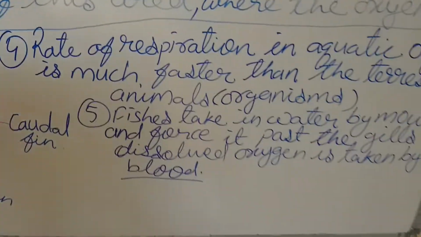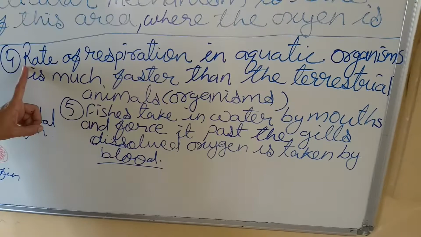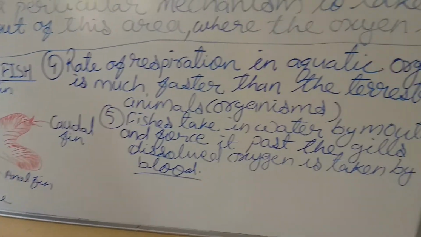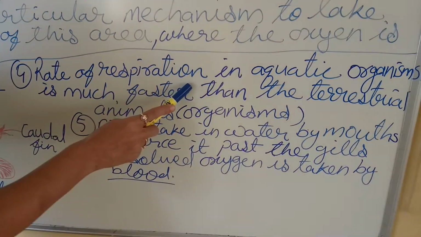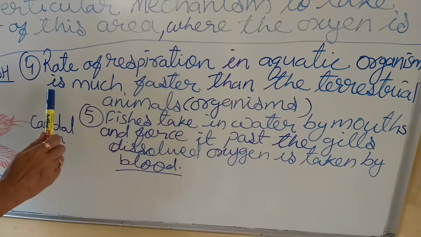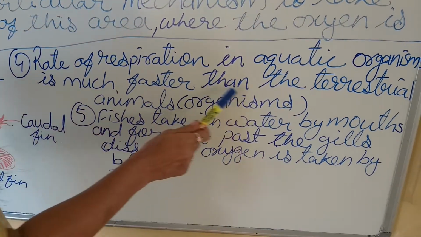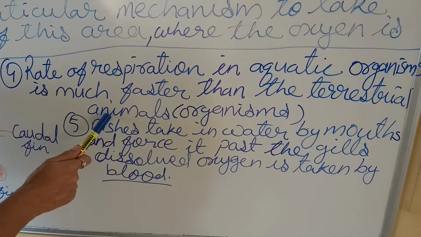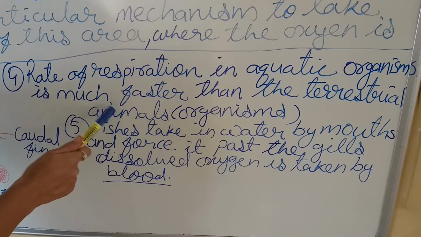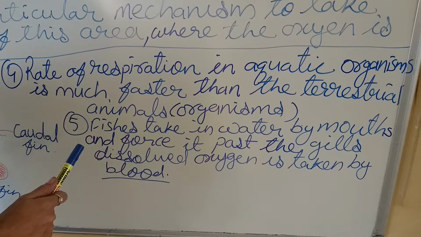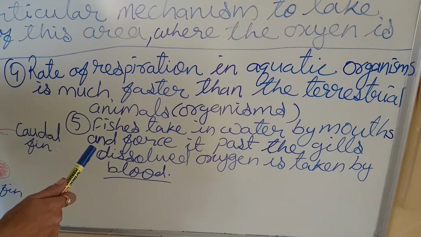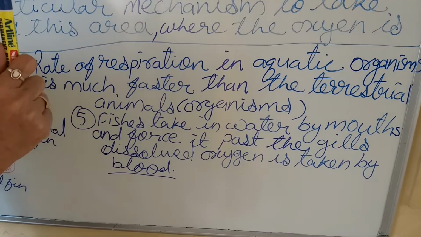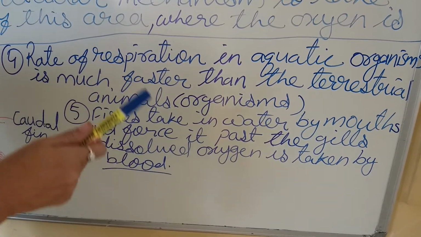So here what we concluded is that the rate of respiration in aquatic organisms is much faster than the rate of respiration in terrestrial organisms or terrestrial animals. Means we belong to the terrestrial organisms group.